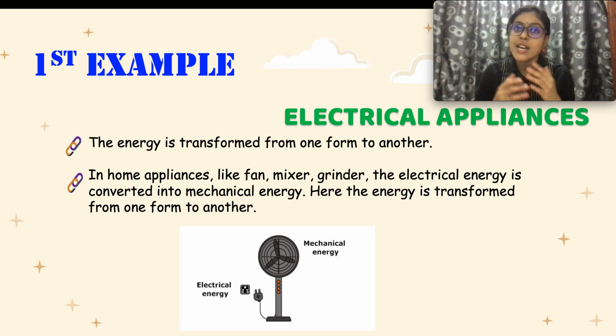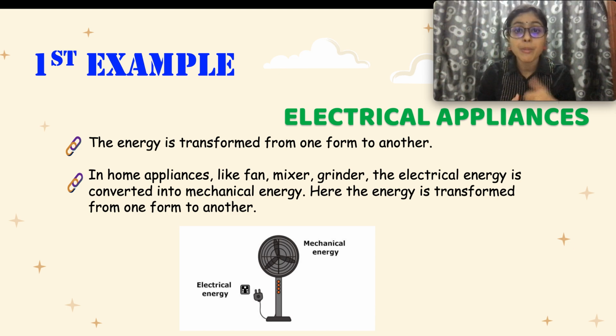A fan is something that you encounter on a daily basis, along with lights, mixers, grinders and cooking utensils. The energy is not just created, and it is not destroyed, it doesn't disappear, but the electrical energy is converted into mechanical energy. When you switch on the fan, the electrical energy is converted into mechanical energy.